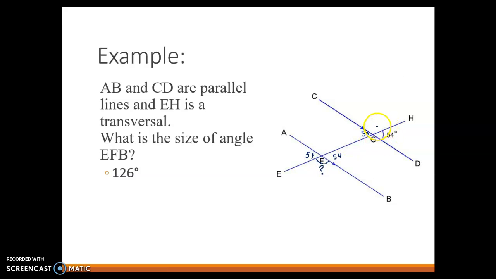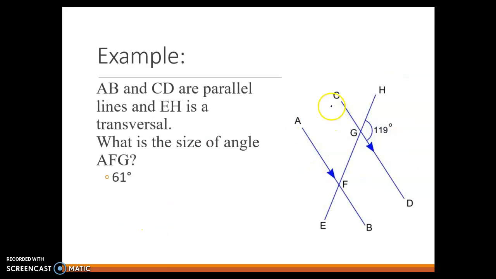And we also know that there's only going to be 2 angle measures, 54 and whatever else adds up to 180. So if I take 180 and I minus my 54, 180 minus 50 would give us 130, and then minus another 4 would give us 126. So that means all of our bigger angles here are going to be 126, and I do like to label all of them just to make sure I haven't made a mistake somewhere. And so I've got 54 and 126, so the size of angle EFB is that 126.